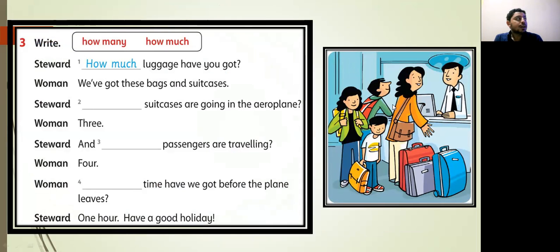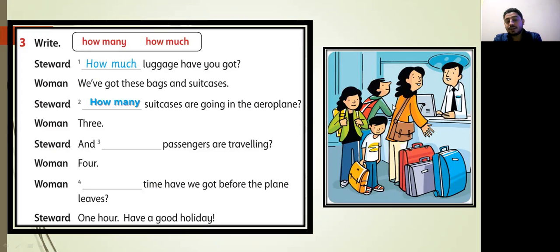Exercise number 3. Complete the missing parts with how many or how much. Number 1, steward asked a question. How much luggage have you got? The woman said, we have got these bags and suitcases. Number 2, steward, space suitcases are going in the aeroplane. So we use what? Is suitcases a countable or uncountable noun? Sure, countable noun. So how many? Very good. How many suitcases?